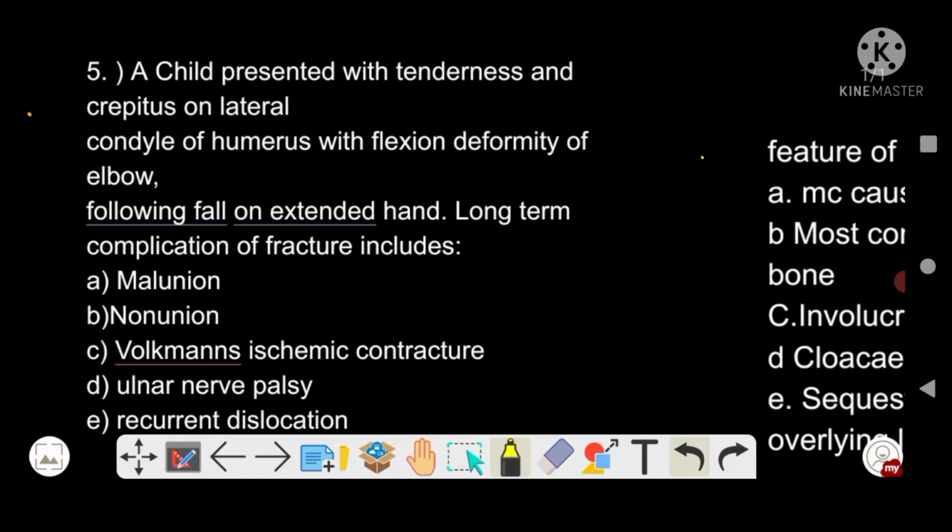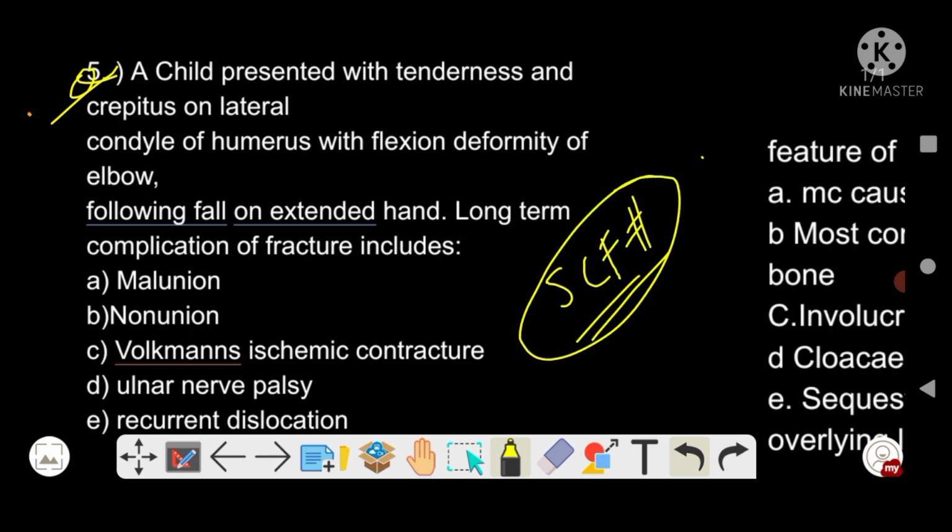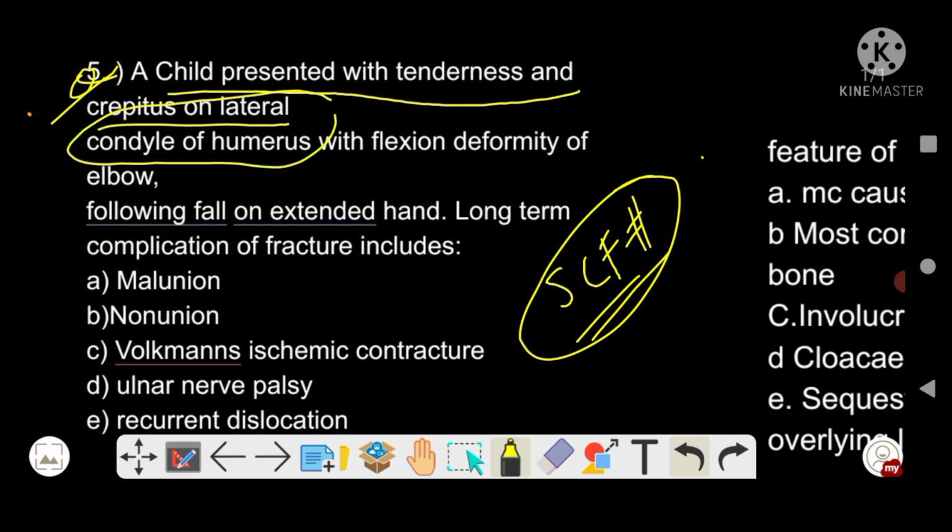Okay, so in this question we will discuss humerus fracture, right? So see, this asks that a child presented with tenderness and crepitus on lateral condyle of humerus with flexion deformity of elbow following a fall on the extended hand. Long-term complication of this fracture includes.